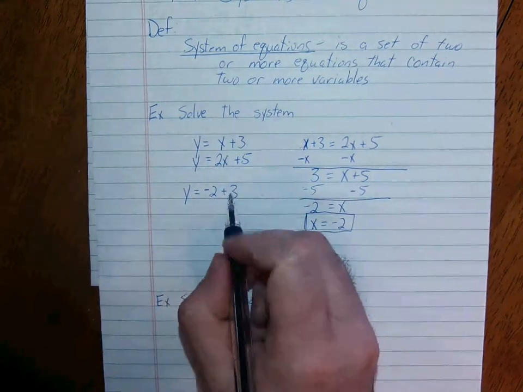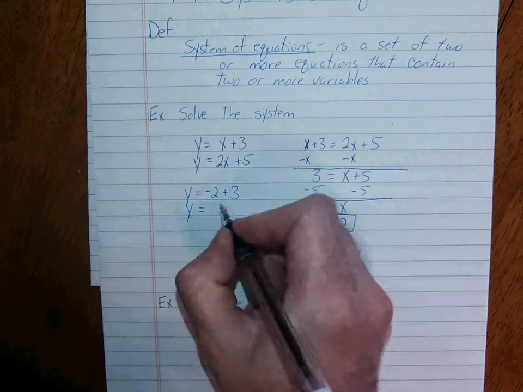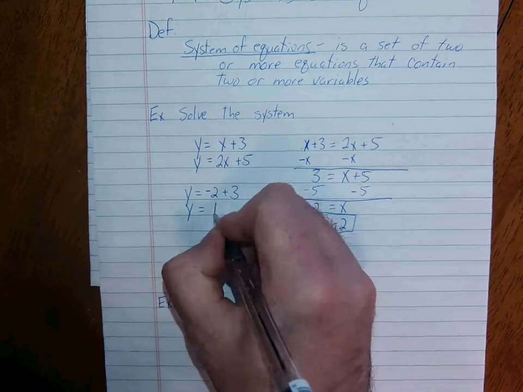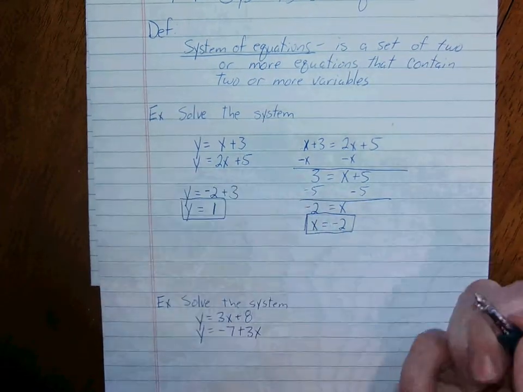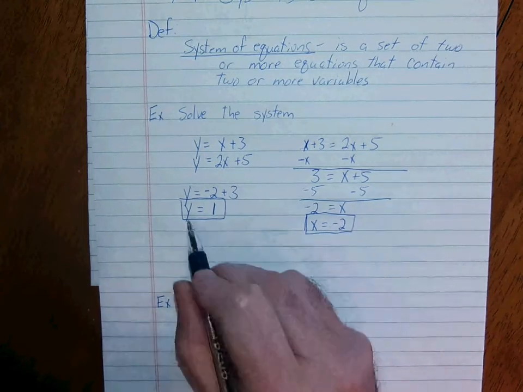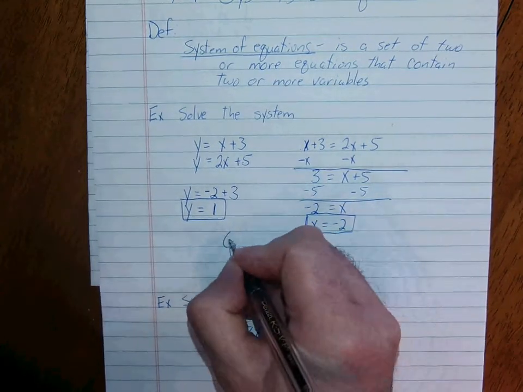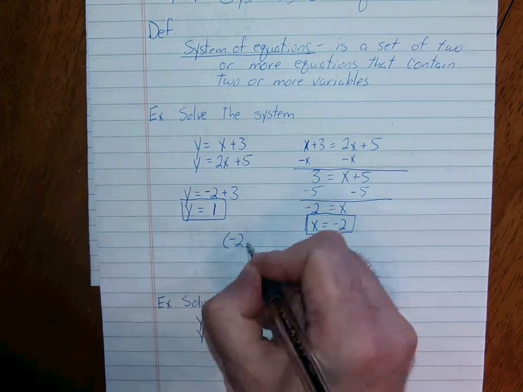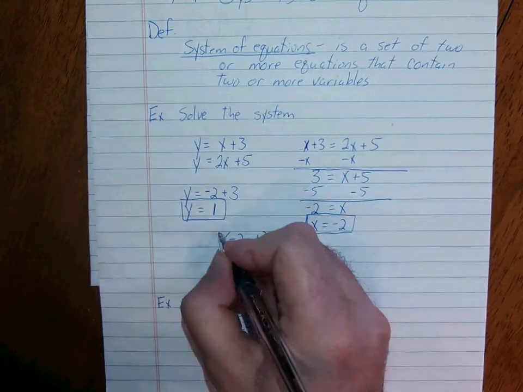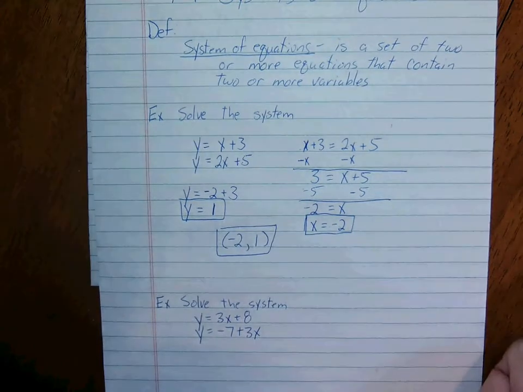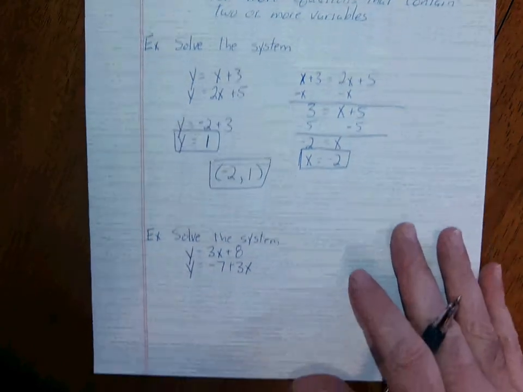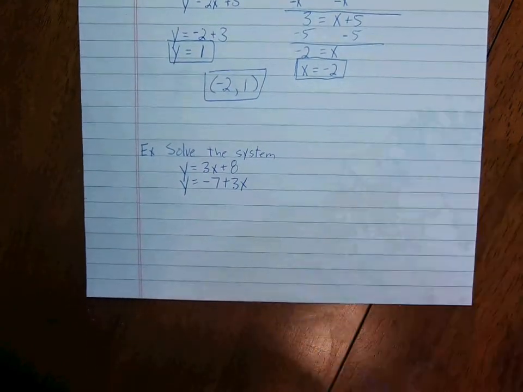Then you just solve that: y equals negative 2 plus 3, which is 1. And there are your two variables: x equals negative 2, y equals 1. Another way you can write this is as an ordered pair, negative 2, 1. So there's your answer.